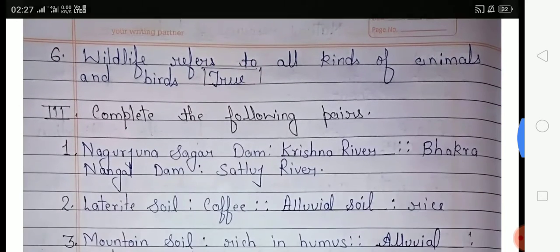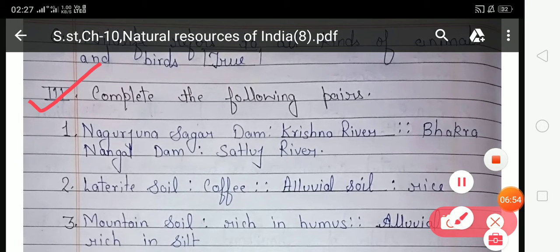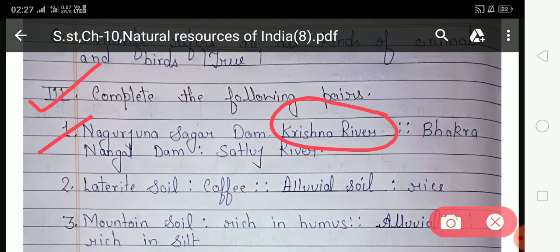Now come to the next exercise, that is exercise 3. Complete the following pairs. So student, in this exercise you have to complete the pairs. Look at the first number. Nagarjun Sagar Dam dash, Bhakra Nangal Dam, Satluj River. So student, on which river is Nagarjun Sagar Dam built? Nagarjun Sagar Dam is built on Krishna River. So you have to write Krishna River in this blank space, and here Krishna River is already written.